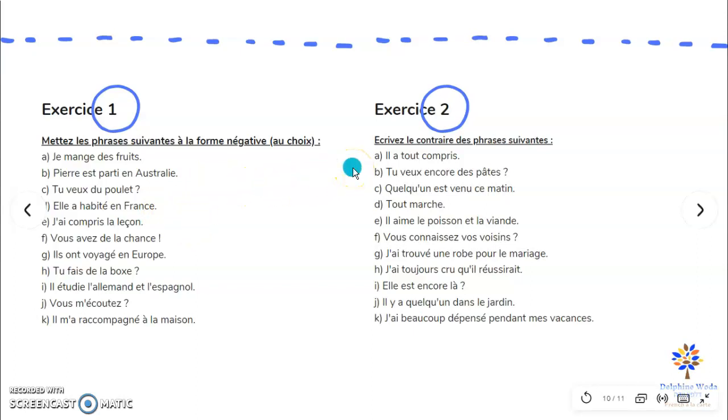In the second exercise, you have positive sentences and you have to change them into negative sentences and put the contrary. So for example, il a tout compris, he understood everything. You have to say he hasn't understood anything, okay? Or tu veux encore des pâtes, you want some more pasta? No, I don't want pasta anymore. Things like this, okay? So, again, do the exercises, send me your answers to frenchcart@gmail.com and I will send you my corrections.